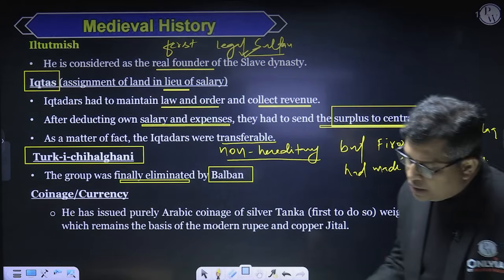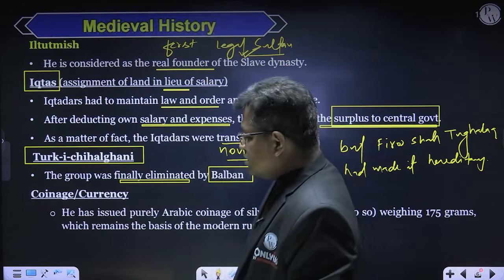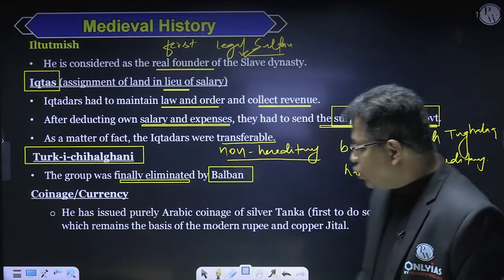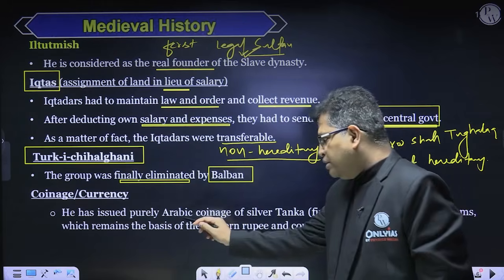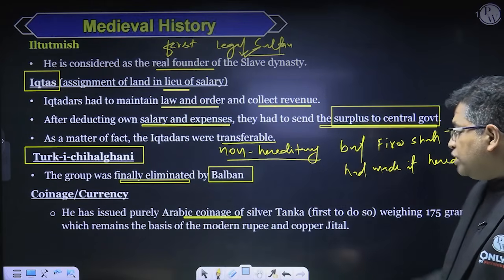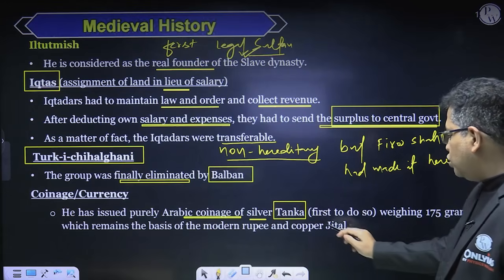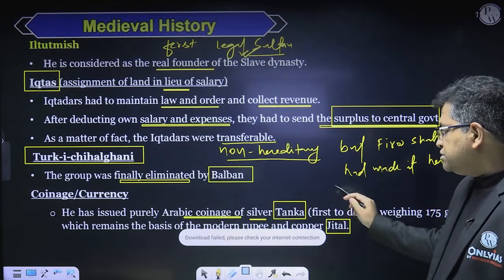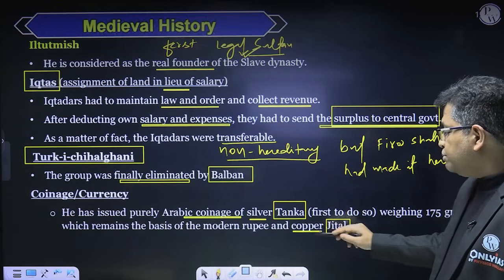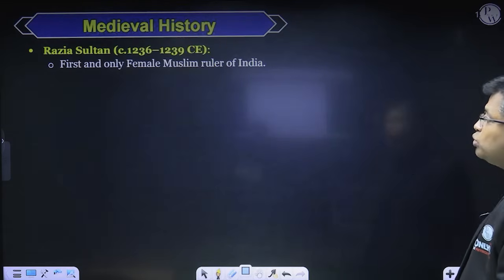Now, as far as the economy is concerned, he introduced two standardized Arabic coins. One was the Tanka, which was of silver, and the other one was the Jital, which, sirs and madam, was made of copper. So this was Iltutmish.